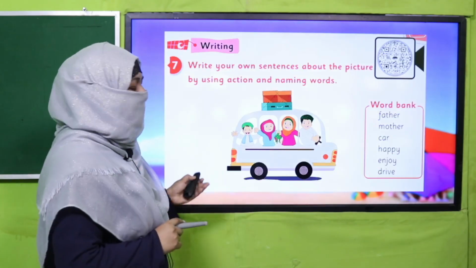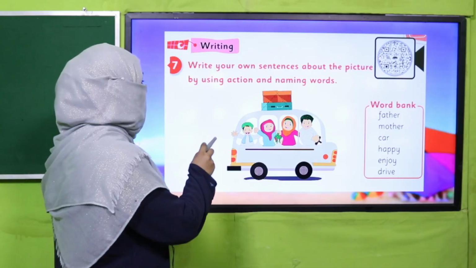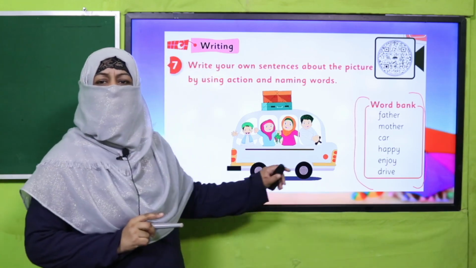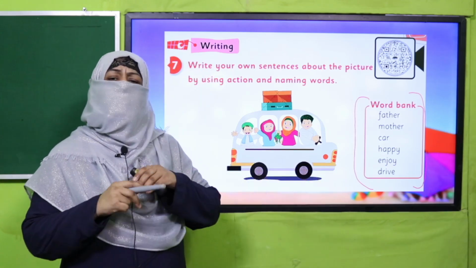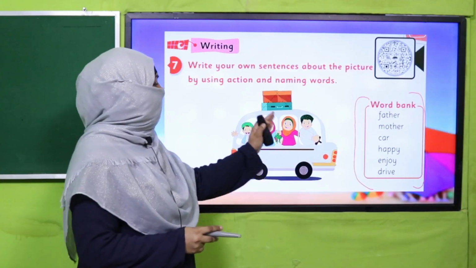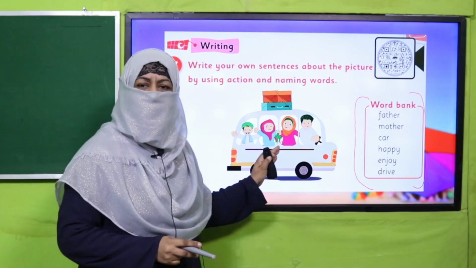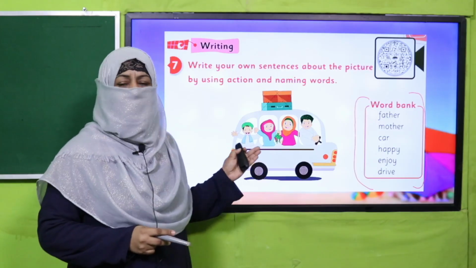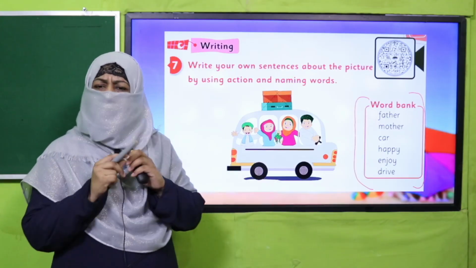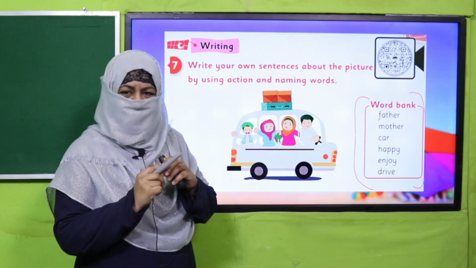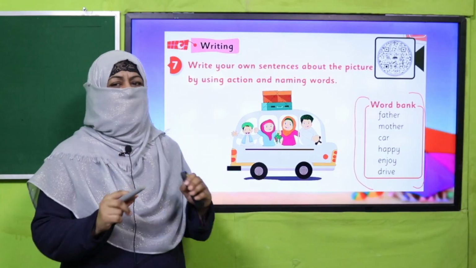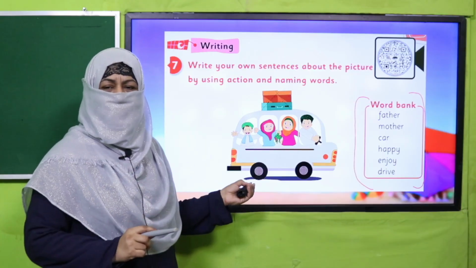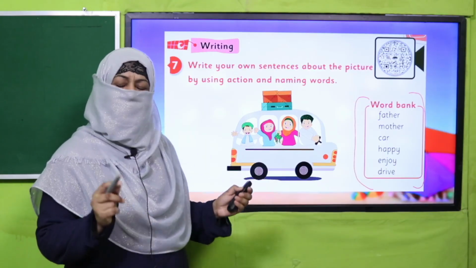And what the activity is, this picture is given in your book. What you are going to do, there is a word bank as well. There are few naming words and action words given in this word bank. And I would suggest use more than that. Okay, and talk about this picture. We are a family, we are a happy family. There are my mother and my sister and my father. We are going somewhere. Whatever you can think about this picture, talk about it. Okay, so pause the video, teacher. Make sure every child should say one sentence by using naming and action word about this picture. So pause the video, enjoy this activity and then come back.